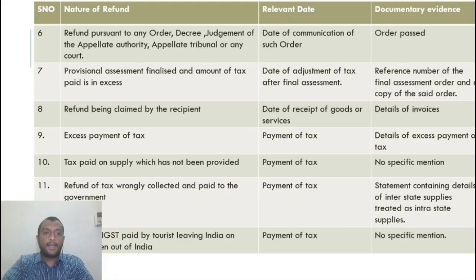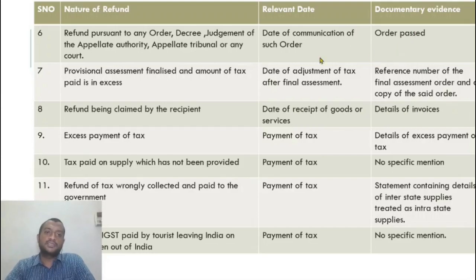All right. Now, refund pursuant to an order, decree, judgment of any appellate authority, appellate tribunal or court. So, a tribunal orders that a refund has to be granted to me. The date on which that order is communicated to me, within 2 years from that date of communication to me, I can claim a refund. The refund form, in all the cases, is RFD 01.